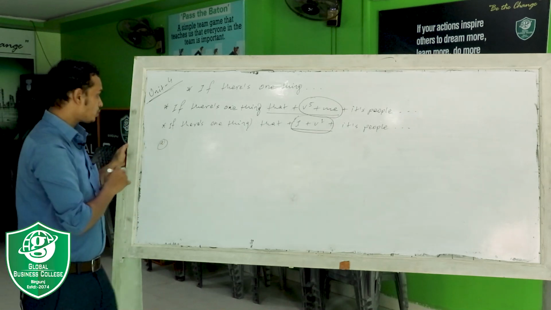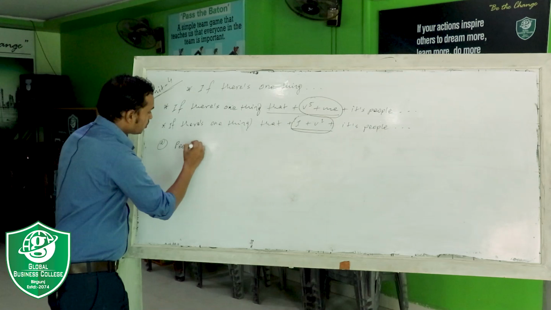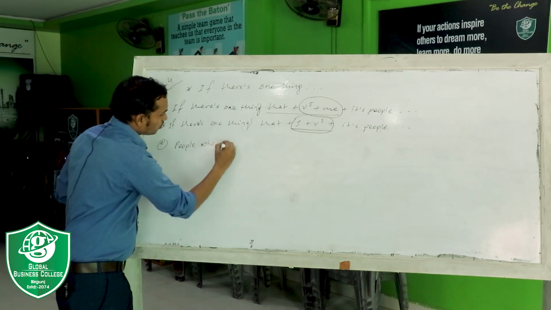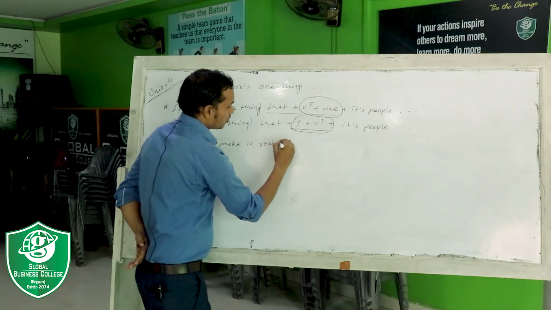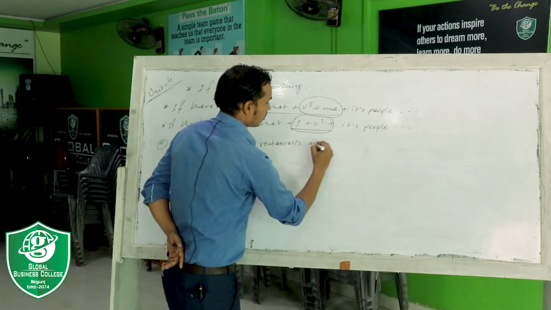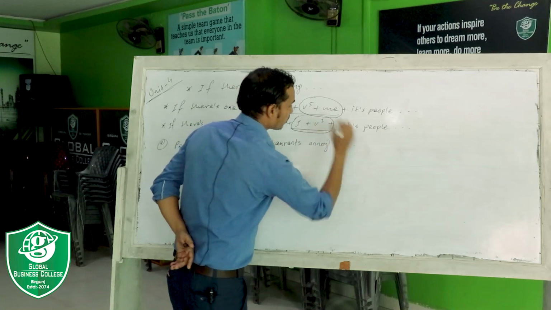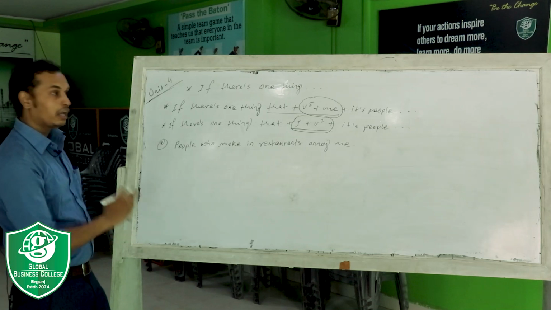For example, the question will be asked in this way: People who smoke in restaurants annoy me. This is the question, and the same question will be asked in another way.